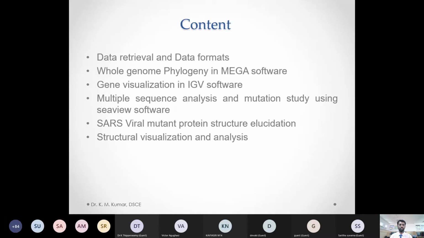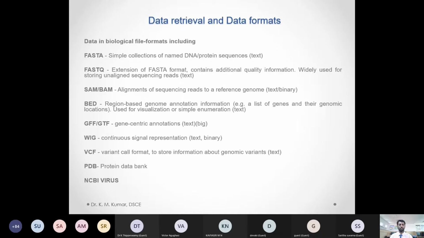Further, we use CVIF software, and we are going to elucidate the protein structures, like wild type and mutant proteins. Wild type is the normal protein of the SARS virus, the spike protein. And also how it mutated later, the protein structure we are going to design and elucidate today. We are going to visualize the structures and analyze them.